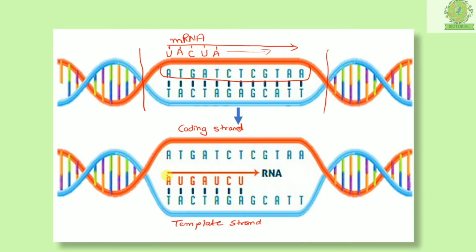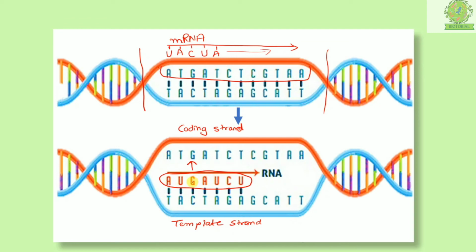So here, suppose now I take the RNA strand and take the complement of this template strand. Okay, understanding? We are taking now the complement of the template strand. So the complement of T will be A, of A will be U, of C will be G, of T will be A, and so on. Now what do we observe? Now we observe that we exactly got the same thing as we wanted. Okay, so on the coding strand we had A, T, G, A, and here we have A, U, G, A, and so on. So we get exactly the same thing that we wanted. The information now has been copied here.